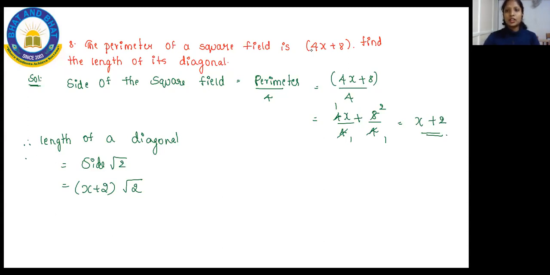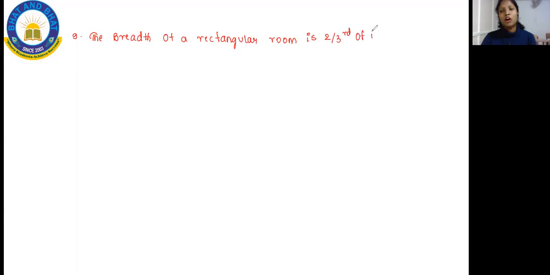That's your question number 9. All of you have a look towards your ninth question. Here is your ninth question. The ninth question tells that the breadth of a rectangular room is 2/3 of its length.